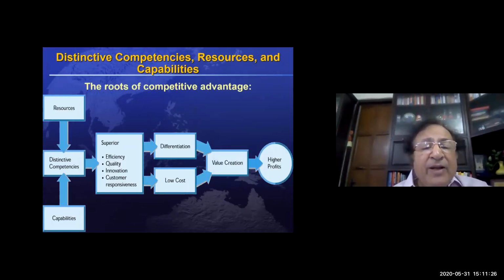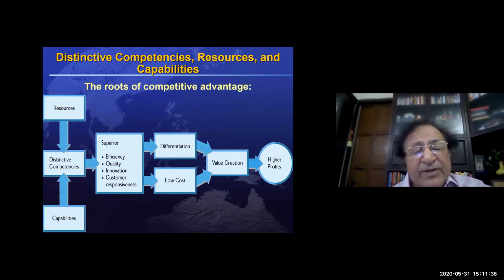So ultimately, resources and capabilities generate distinctive competencies, which also include the generic competencies we mentioned here, and these result in differentiation or low cost, and that creates higher value and higher profit.